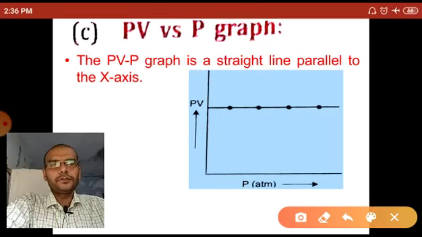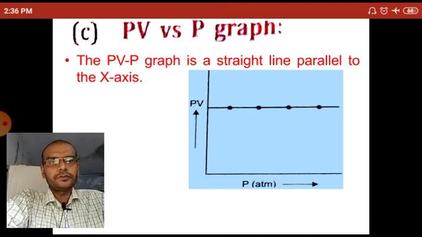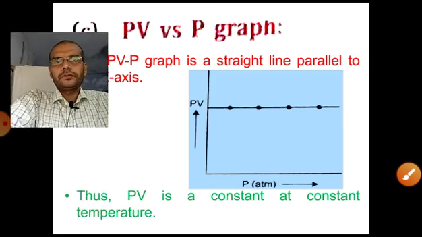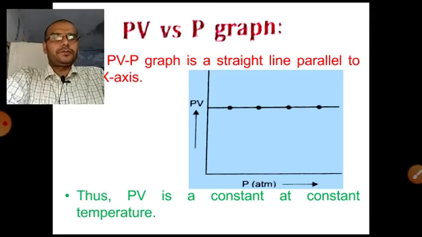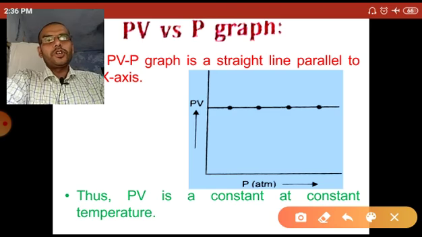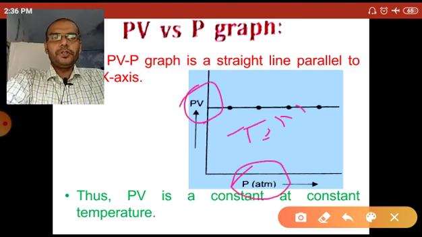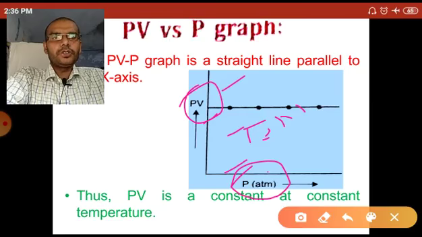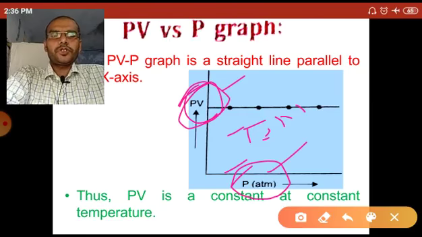Let's see the graph PV versus P. The graph is a straight line parallel to the x-axis. This one is the x-axis. This graph also shows that PV is a constant at constant temperature. That means PV does not change by increasing the pressure. If temperature is constant, then PV is constant. It does not depend on the pressure. The product of pressure and volume is constant.